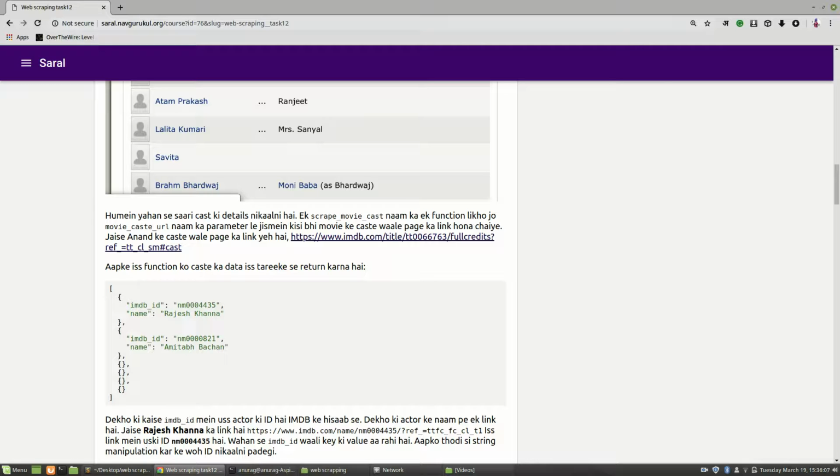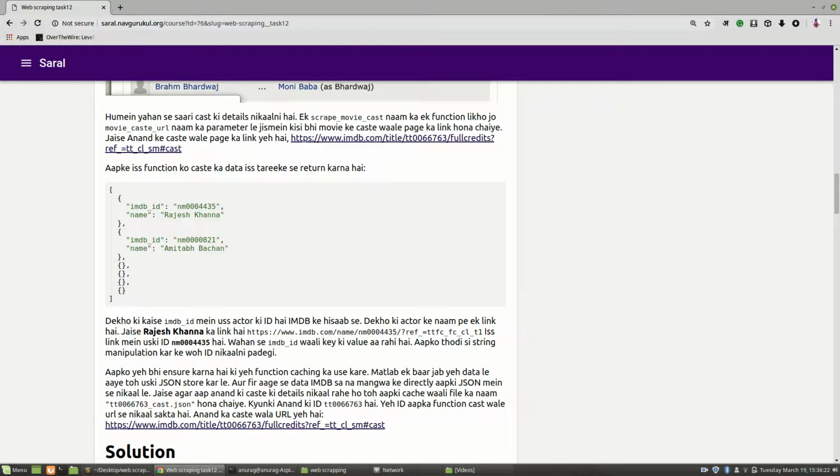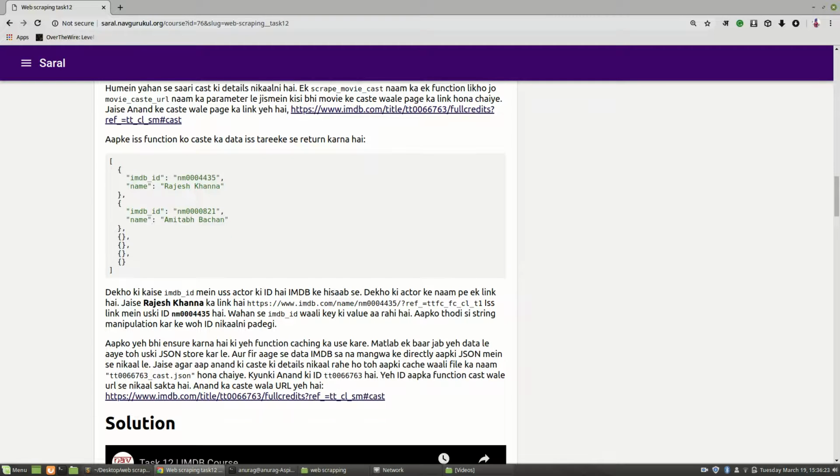Then the IMDb ID, same again from the URL, and the name Amitabh Bachchan. So basically we will get this IMDb ID from the URL of that particular movie. So we will do that.